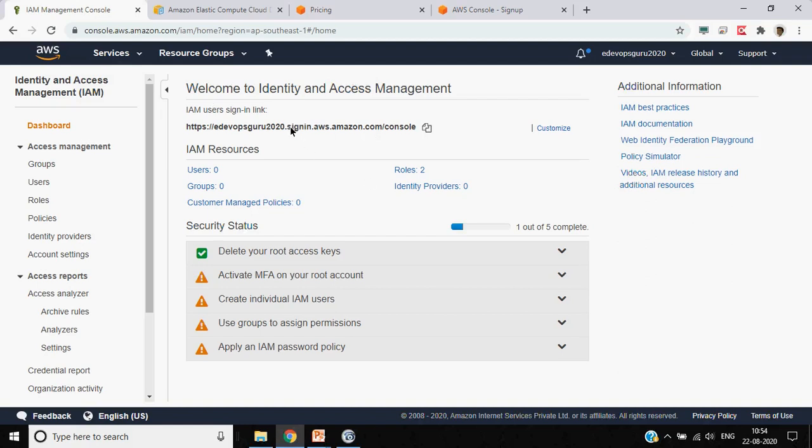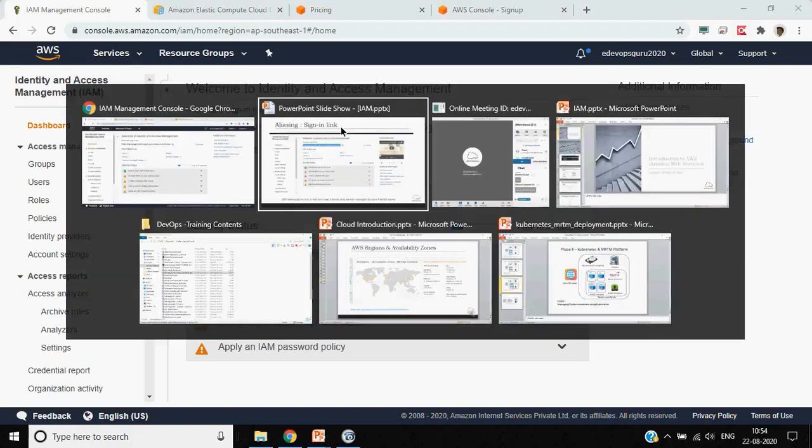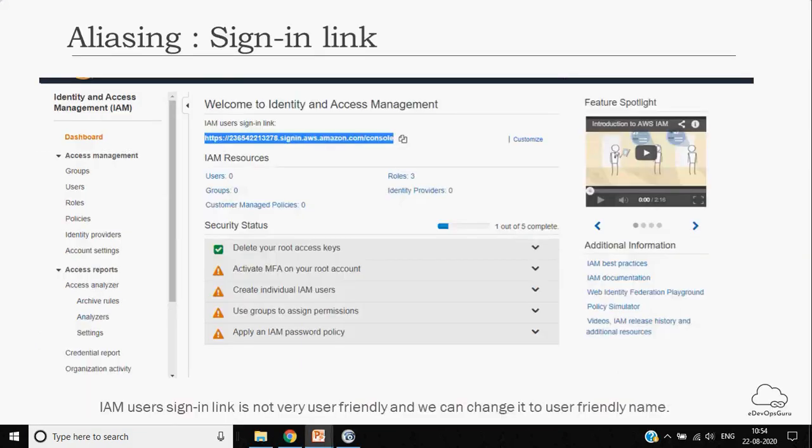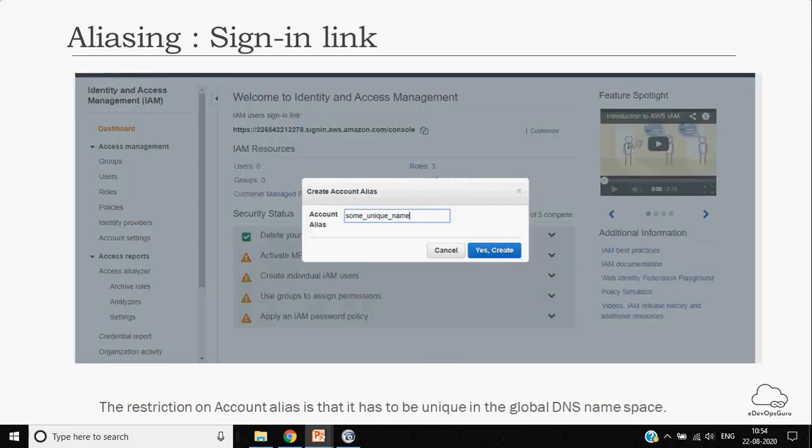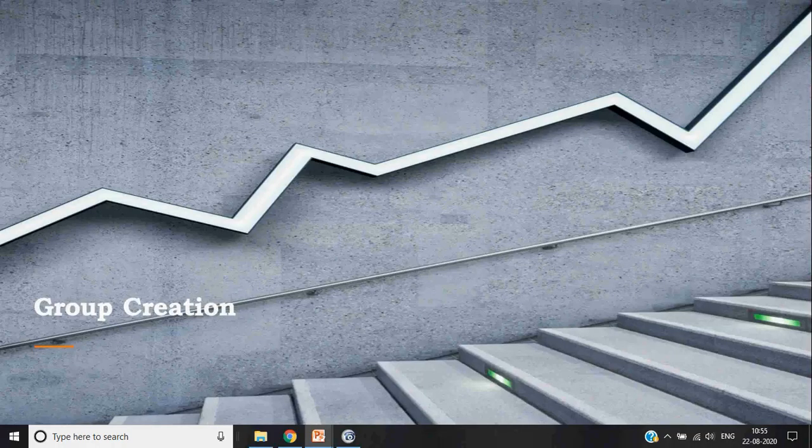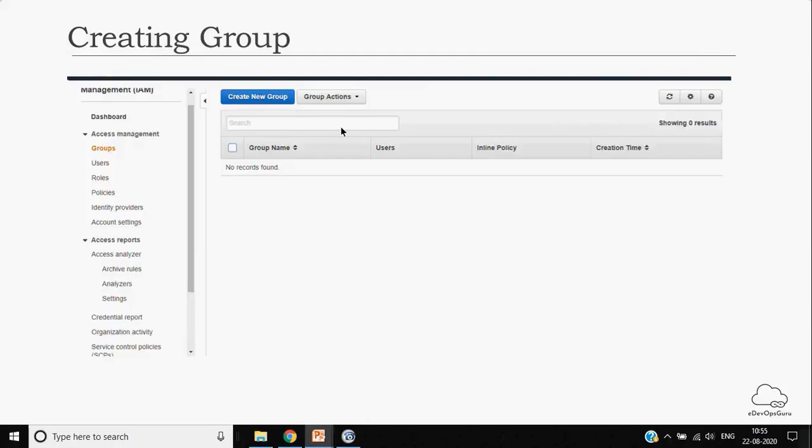In most of the services, you will see aws.amazon.com is the base, and other things are added as a subdomain. So it is very easy to remember rather than that particular account number. Coming back to this one, I am customizing the user sign-in link with some unique name, and that's all.